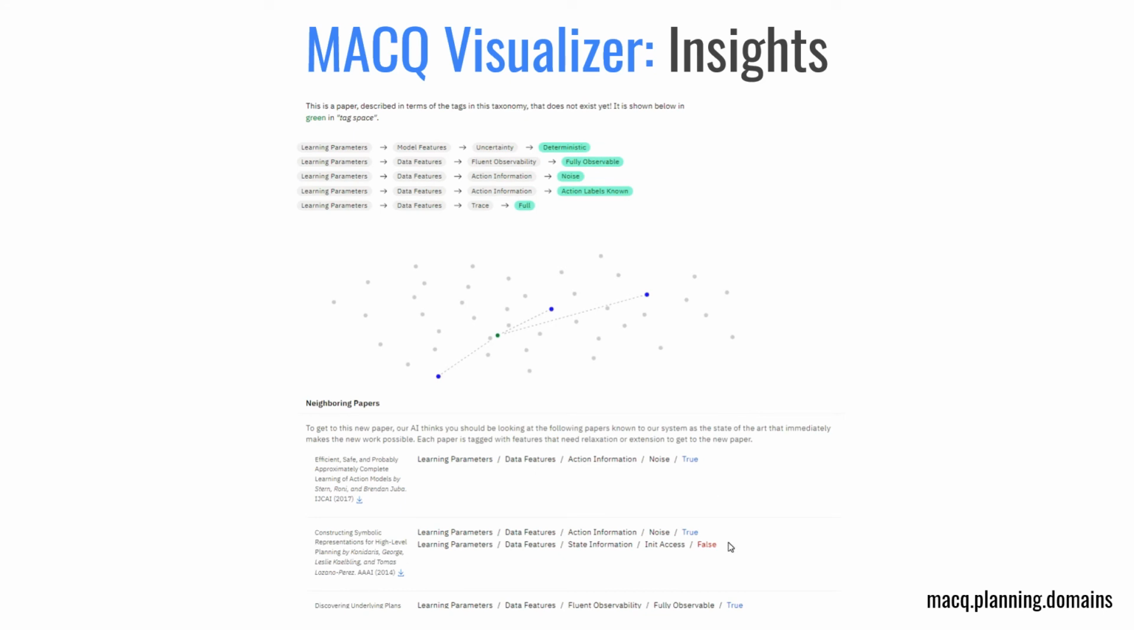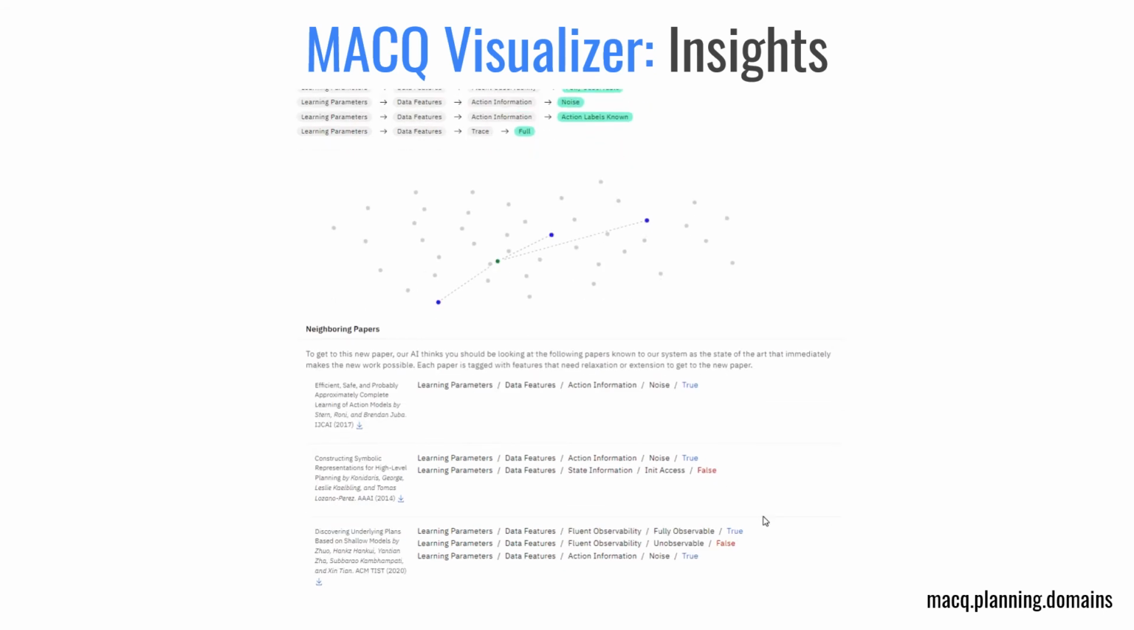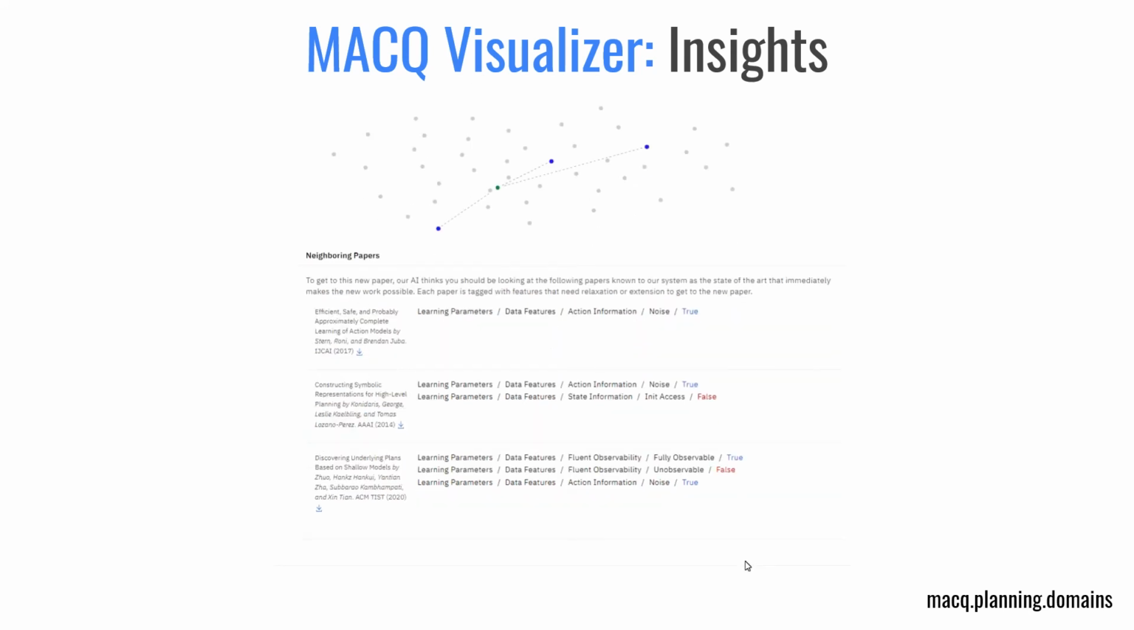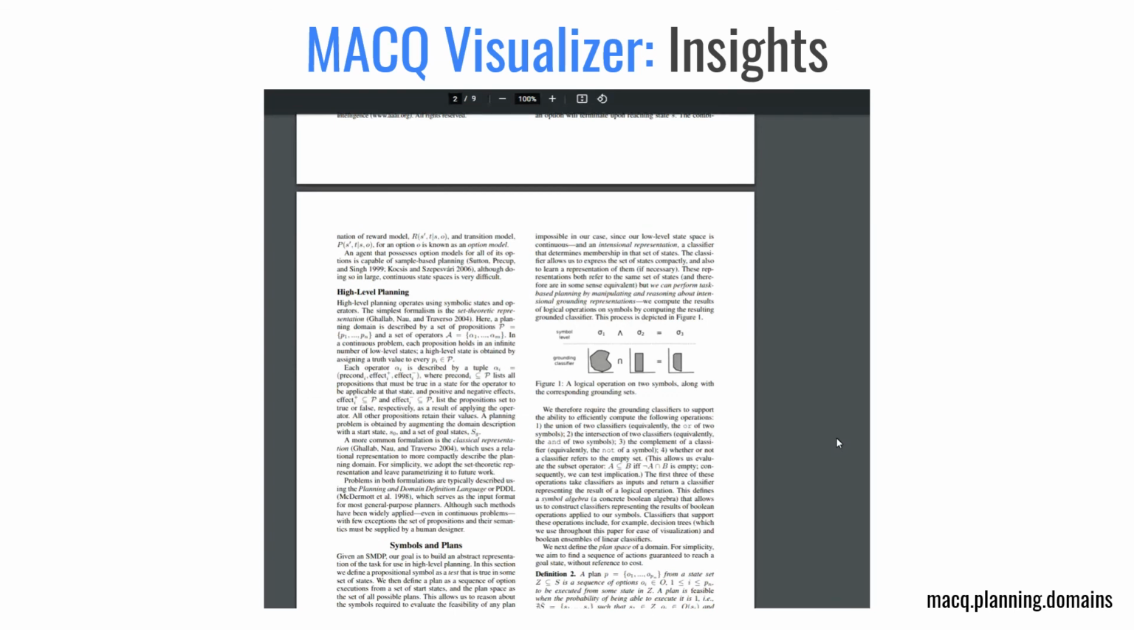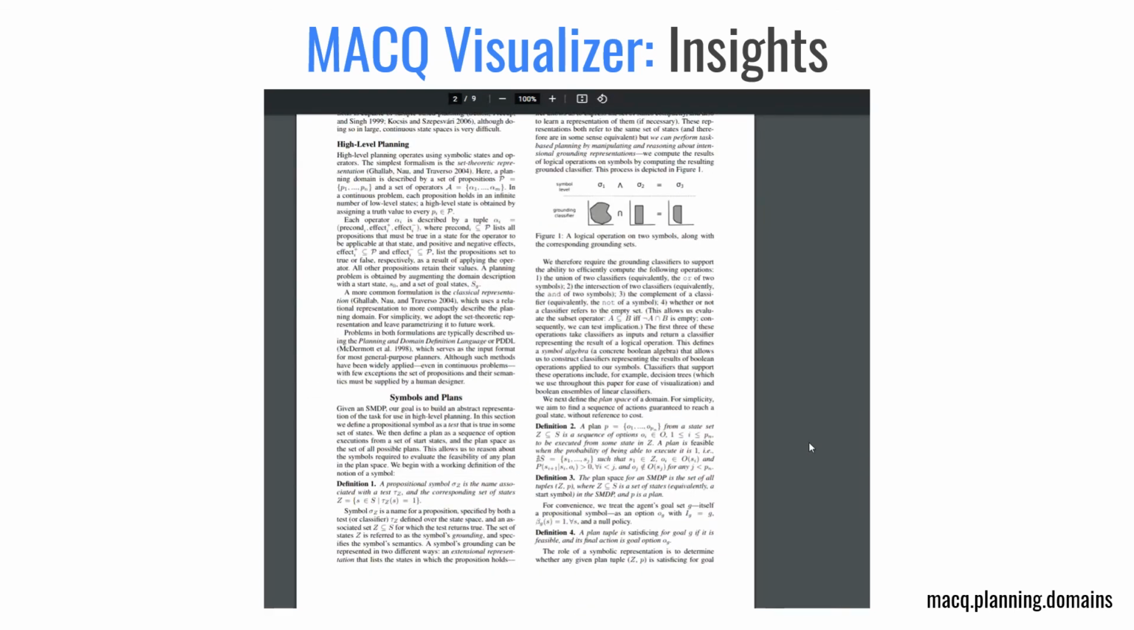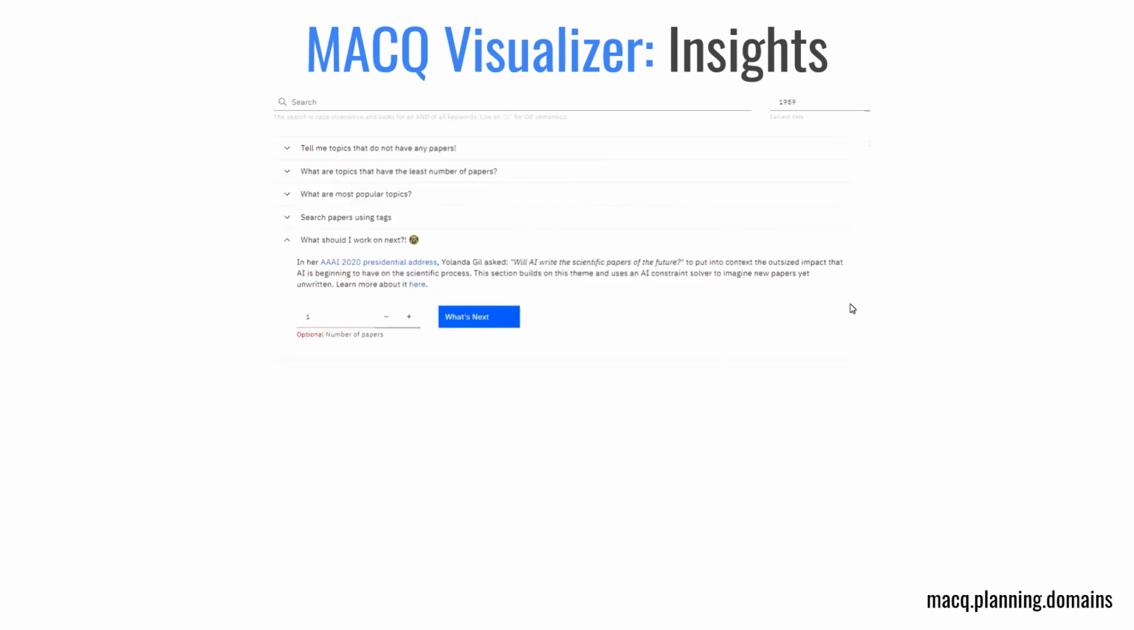The AI also generates a list of neighboring papers along with their distance to the new paper in the affinity graph, and the features that would need expansion or relaxation to develop this new technique. In this example, the 2014 paper would need to add noise to its actions to meet the suggested features. The second paper would have to relax initial access to the state, and so on.